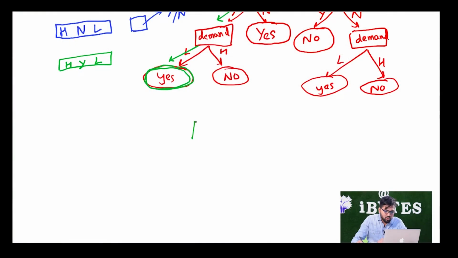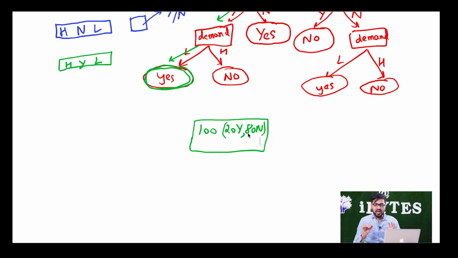So what I am trying to say is that let us say I am starting from here. If there are 100 points, out of which 20 are yeses and 80 are no, right now I am just starting and I have not made any decision tree. So at this point I should be predicting no for whoever visits me and asks whether I will get a loan or not.